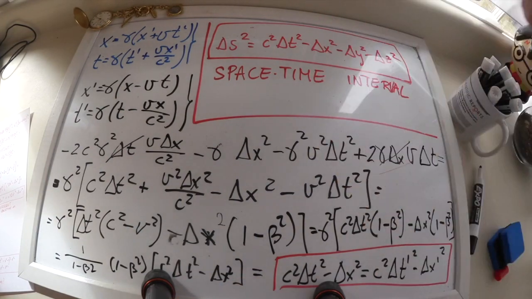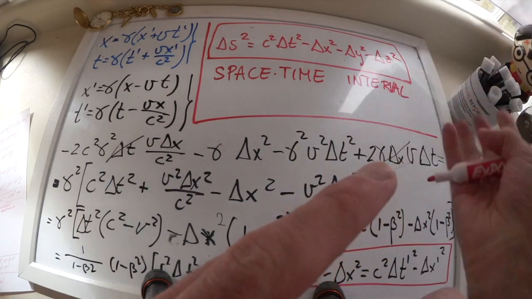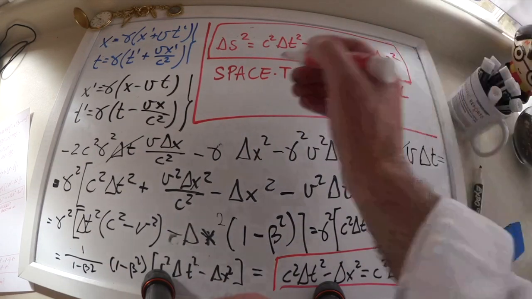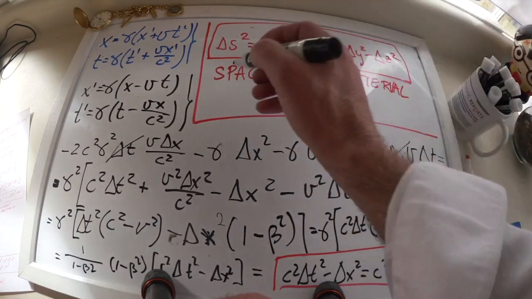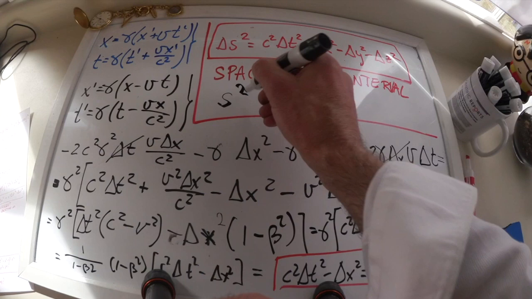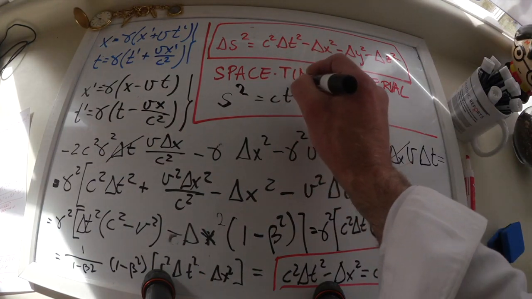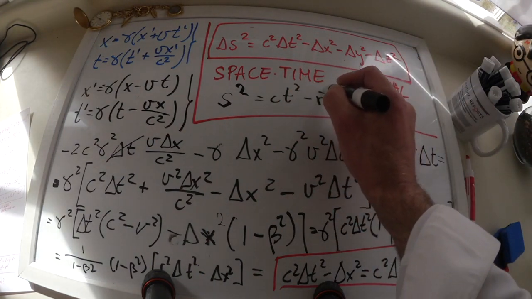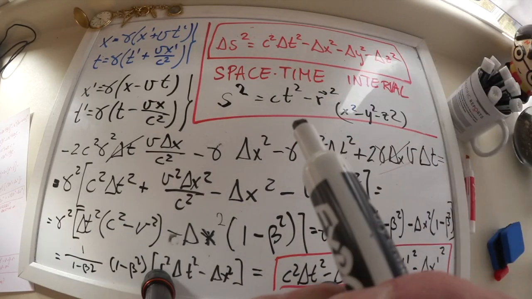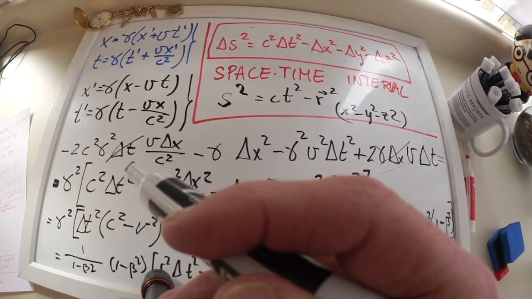If one of the events is right at the origin of coordinates, just to simplify stuff, then we can just remove the deltas, and you can also find in the literature that s squared is equal to c squared t squared minus r squared. This is the space-time interval, yes, and that's an invariant. Well, this is another invariant, another absolute magnitude, something that all observers will agree upon. Something that has the same numerical value for everyone.